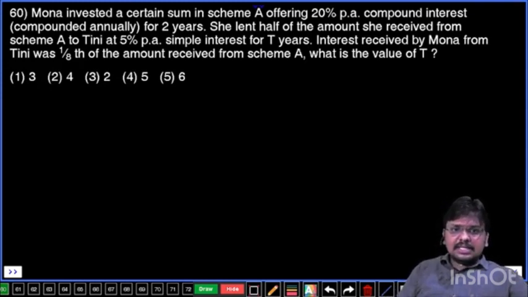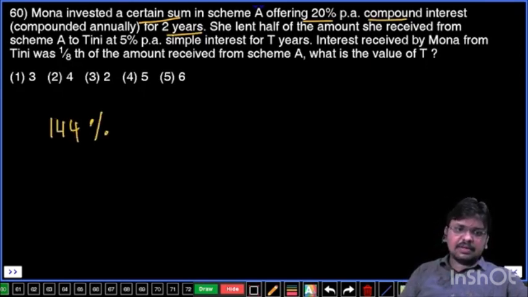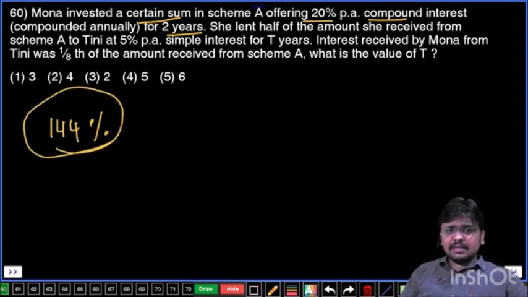Now, certain sum means 100%. 20% compound interest for 2 years means interest will be 44%. Amount from scheme A is going to be 144%. So the amount received by Mona from scheme A is 144%. Let's remember this one. And she lent half of this amount. Half of 144% is 72% only.